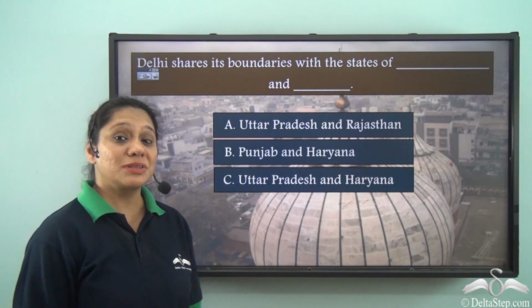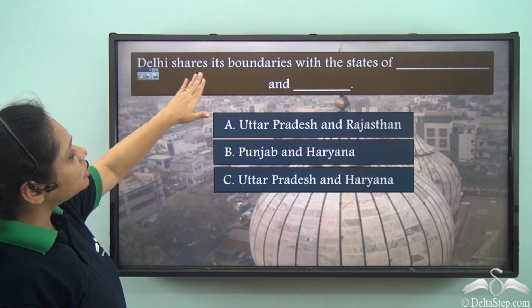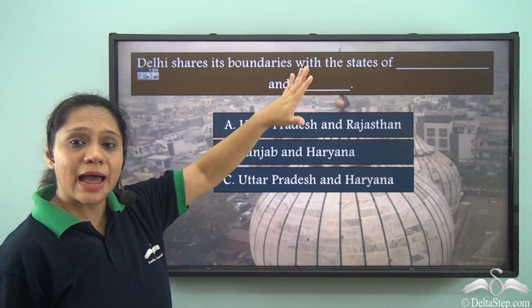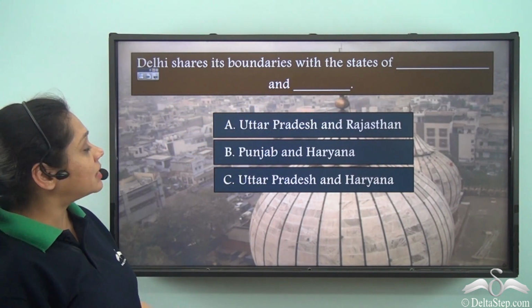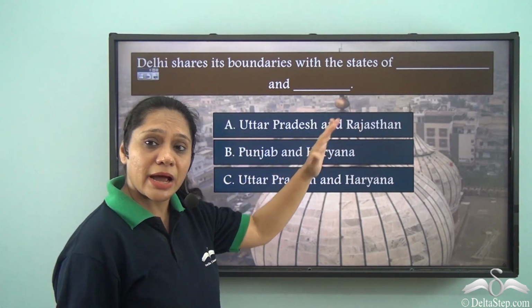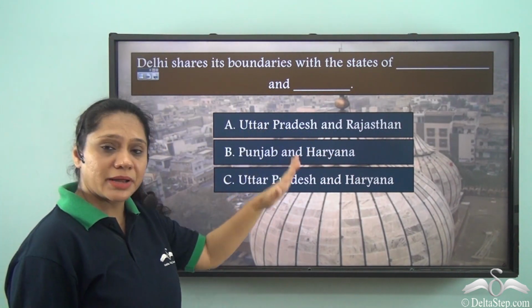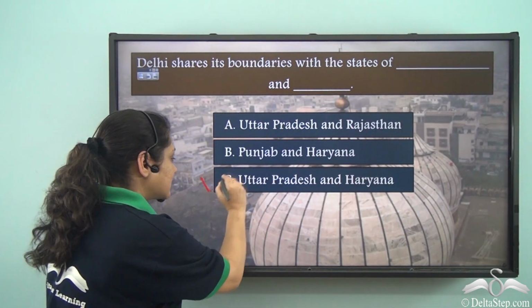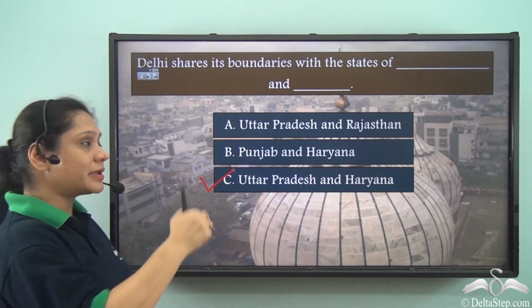Now let us quickly do this exercise. Delhi shares its boundaries with the states of dash and dash. And the options given to us are Uttar Pradesh and Rajasthan, Punjab and Haryana, Uttar Pradesh and Haryana. The correct answer is Uttar Pradesh and Haryana.